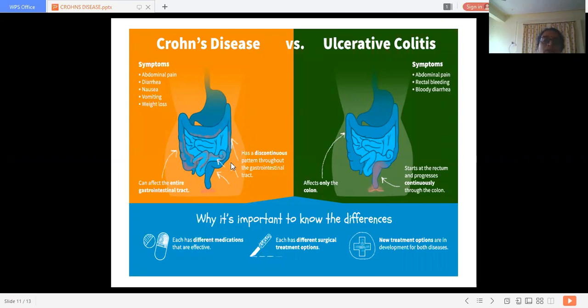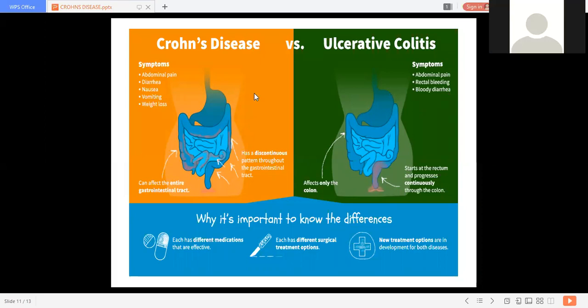With a discontinuous pattern, some part is affected, some part is normal. We call it a discontinuous pattern throughout the gastrointestinal tract. It is not continuously affected; some part is normal, some part shows edema, inflammation, narrowing, fibrosis. So here, which symptom is not seen in ulcerative colitis? Yes, which is not there in ulcerative colitis?